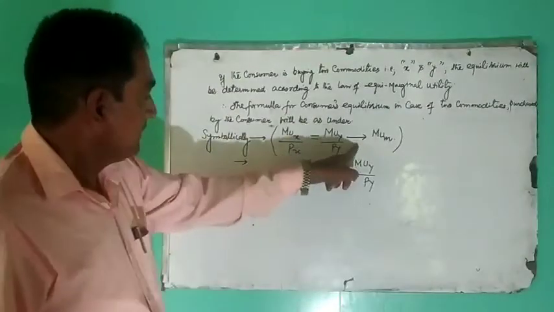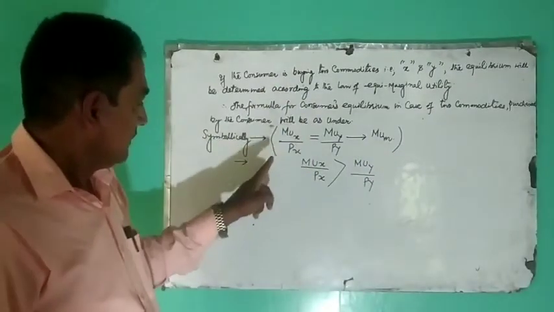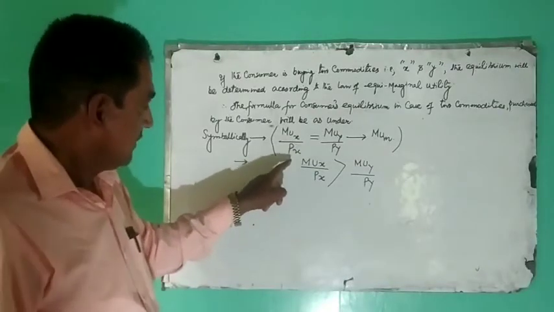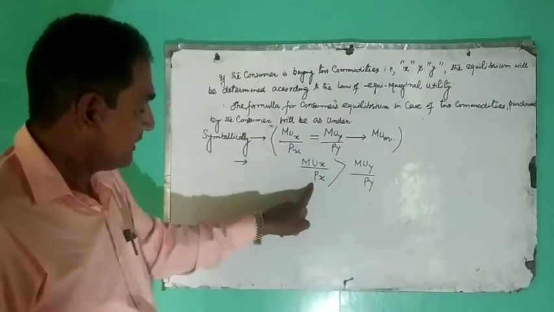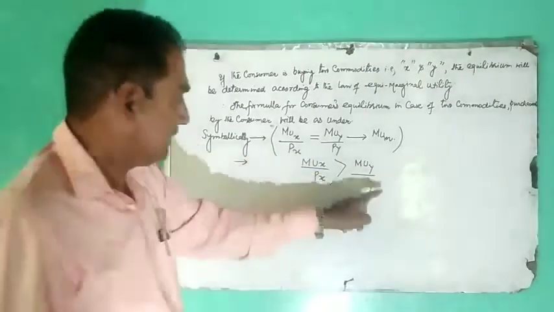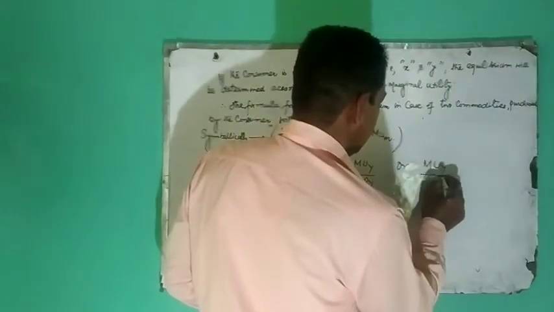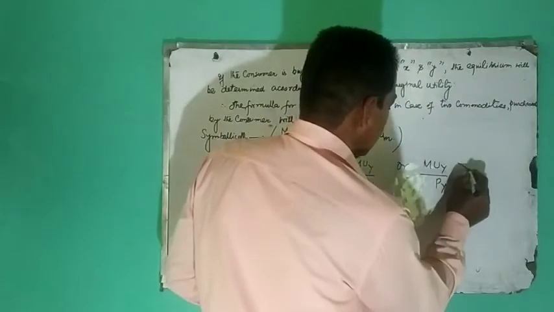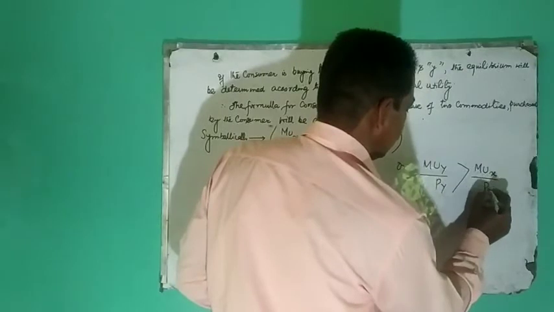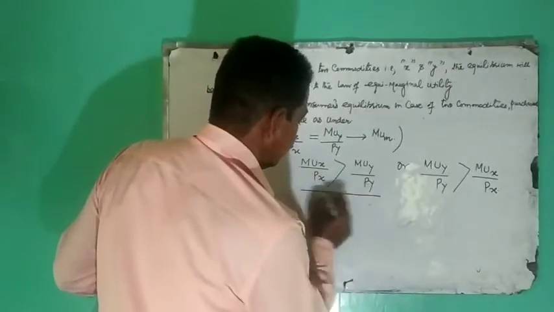If this equilibrium equation is disturbed, it may be that marginal utility of X over price of X is greater than marginal utility of Y over price of Y, or marginal utility of Y over price of Y may be greater than marginal utility of X over price of X. Let me assume this position.